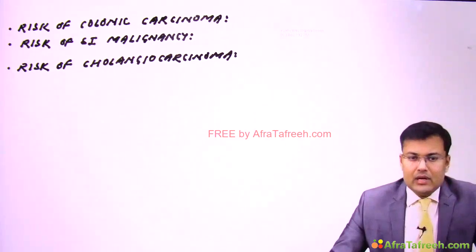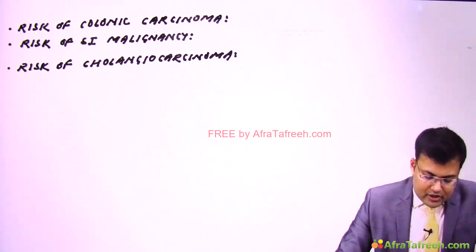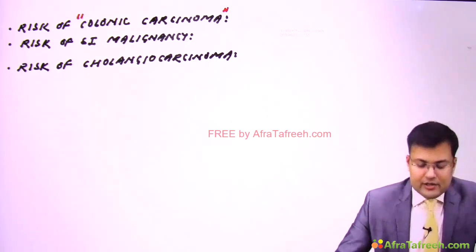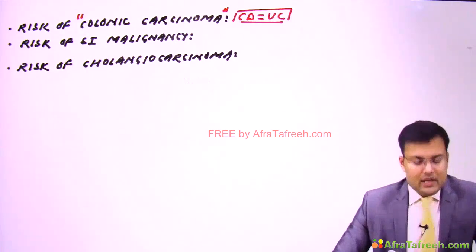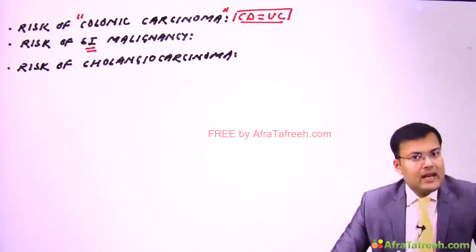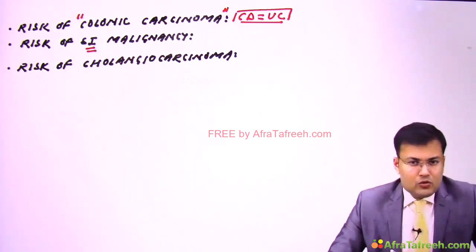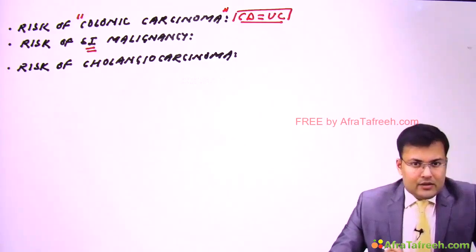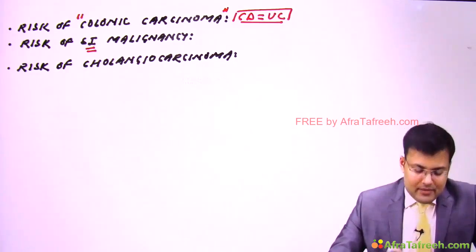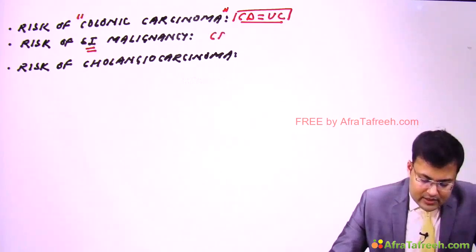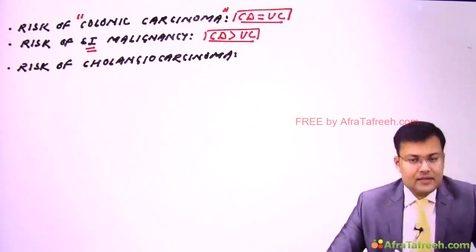If you are talking about only colonic carcinoma, the risk is equal in Crohn's disease and ulcerative colitis. But for small intestinal malignancy, since the most common site in Crohn's disease is ileum, and in inflammatory bowel disease small intestinal malignancy most commonly involves the ileum too, the risk is more in Crohn's disease as compared to ulcerative colitis.